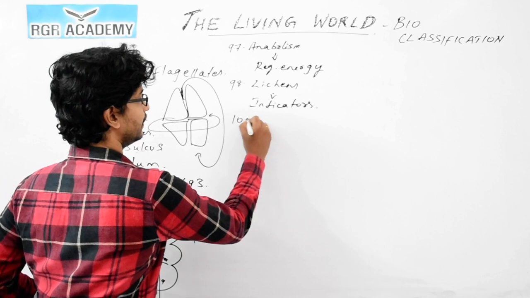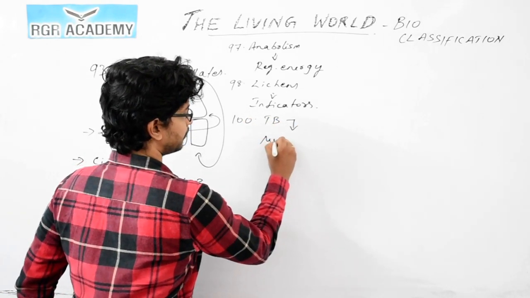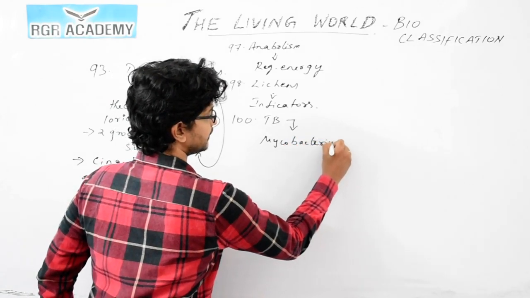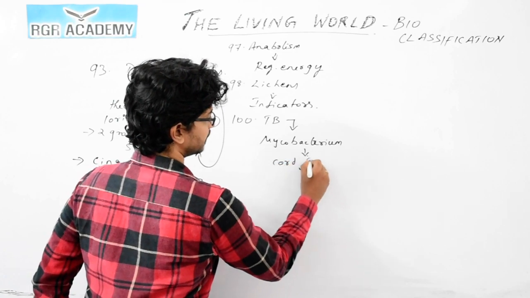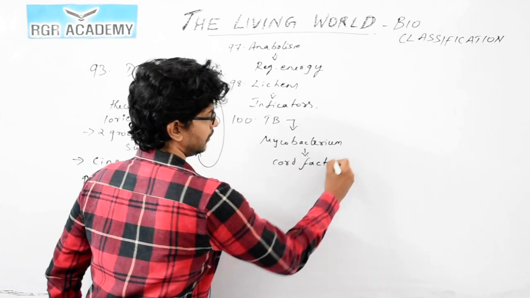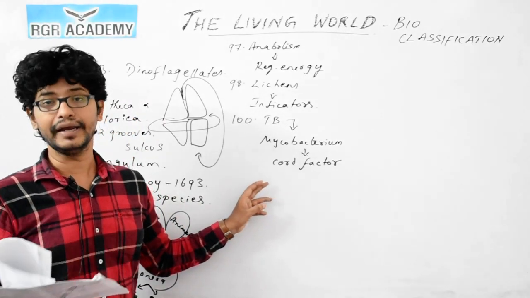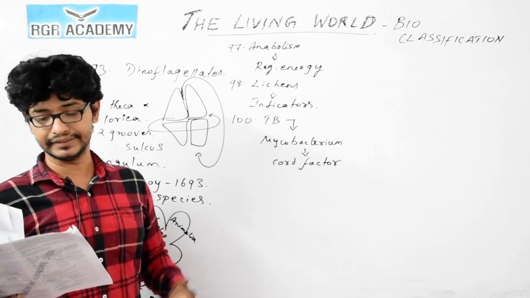Question number 100, we call it tuberculosis, which is caused by Mycobacterium, and this Mycobacterium produces the cord factor and mycolic acid. So for question number 100, 1 is the correct answer.